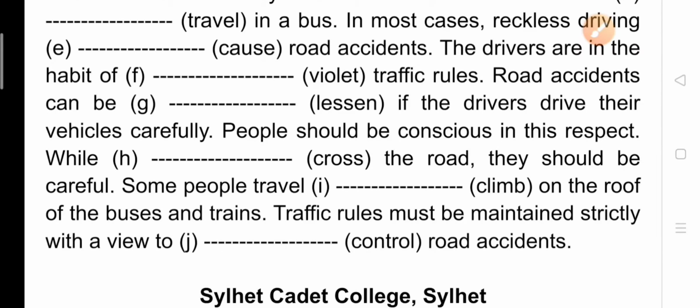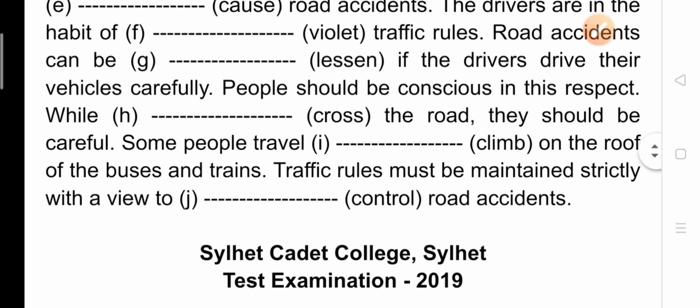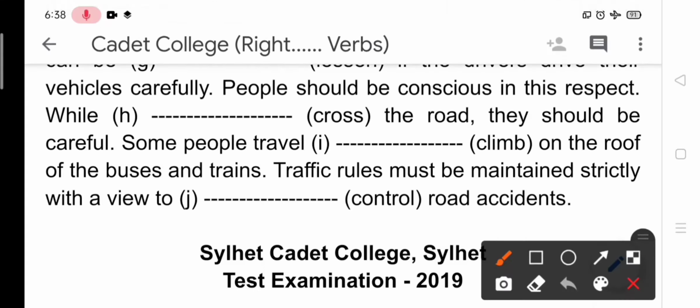People should be conscious in this respect. While cross the road, they should be careful. You know, if we find a gap after a while, then it needs to add ing with the present form of verb. So, while crossing the road, they should be careful.